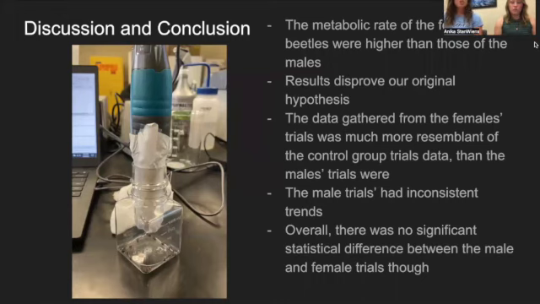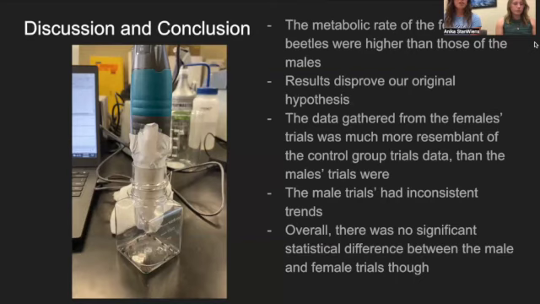So in terms of the discussion and conclusion, we put together a few points that really were highlighted from the results. The metabolic rate of the female bean beetles was higher than that of the male bean beetles by about 0.15 parts per million CO2 per second, because the female metabolic rate, as I said before, is about 0.278 parts per million CO2 per second, whereas the male metabolic rate was 0.129 ppm CO2 per second.